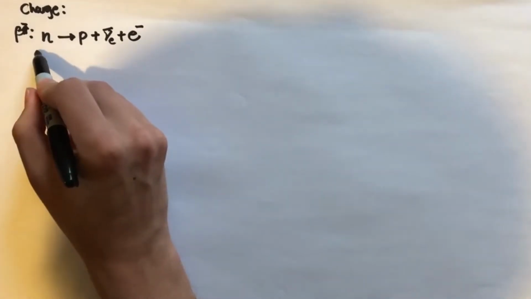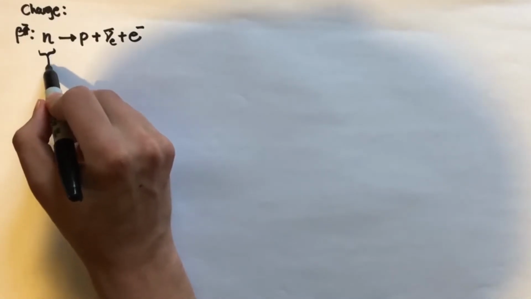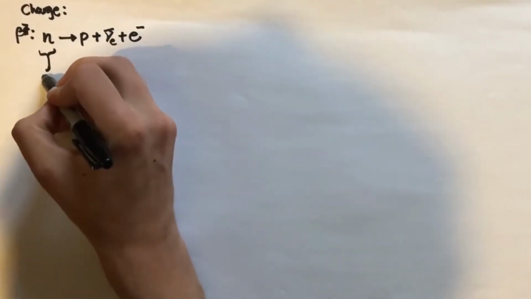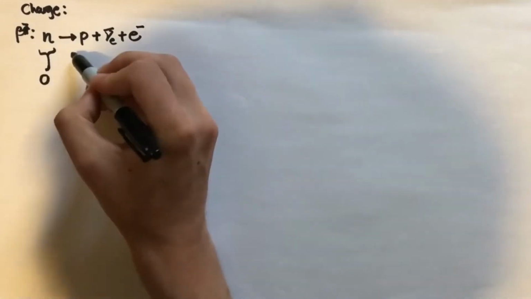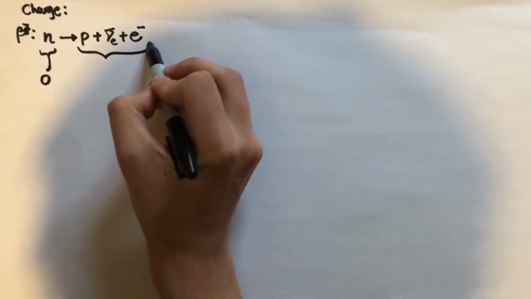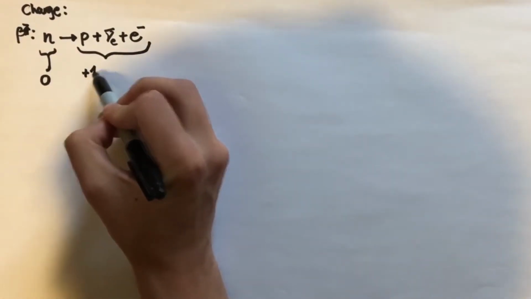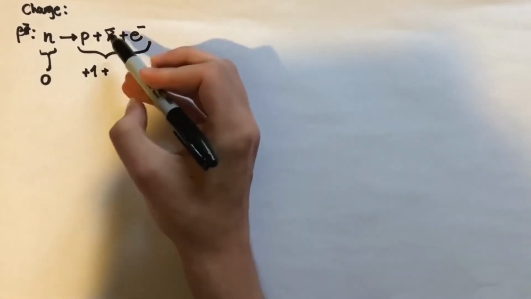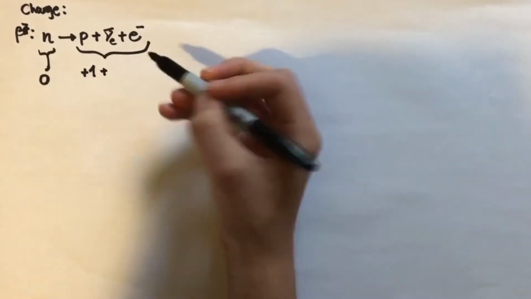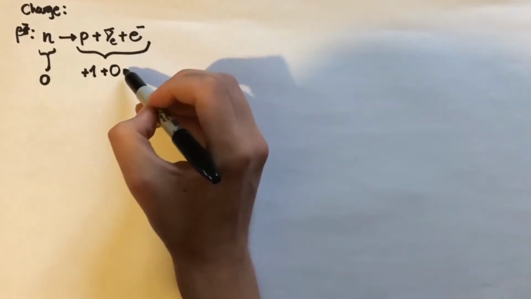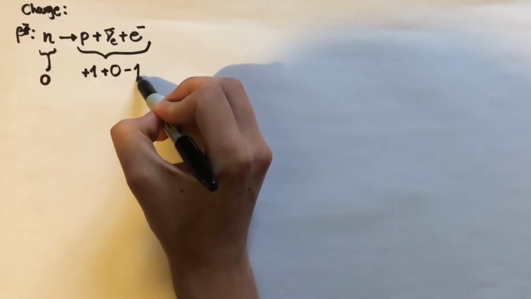Well, what's the charge on this side of the reaction? On this side, we've only got the neutron, and of course the neutron is neutral, so on this side we simply have 0. And what is the total charge on this side of the reaction? Well, here we've got the proton, which is a charge of +1, the anti-electron neutrino, which is a neutrino, so it's got no charge at all, and the electron, which of course is negatively charged.